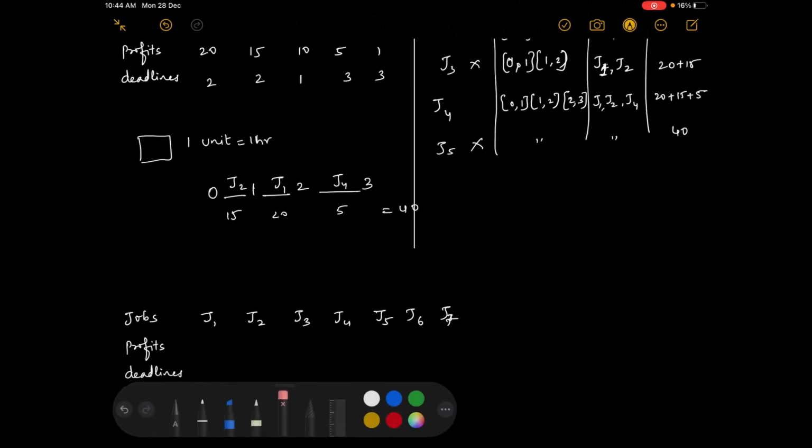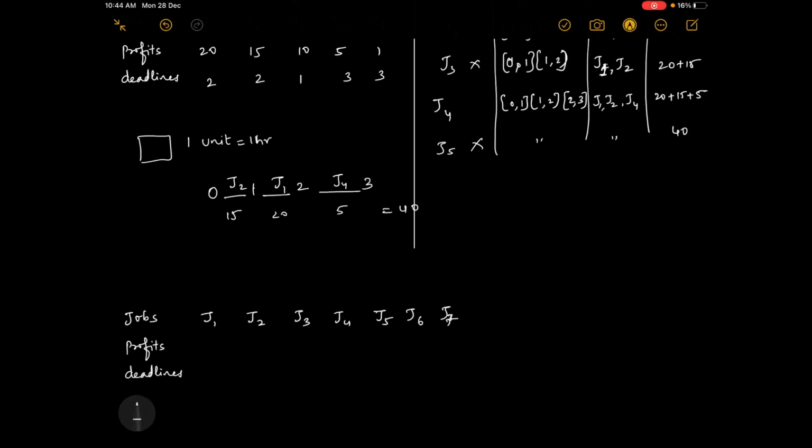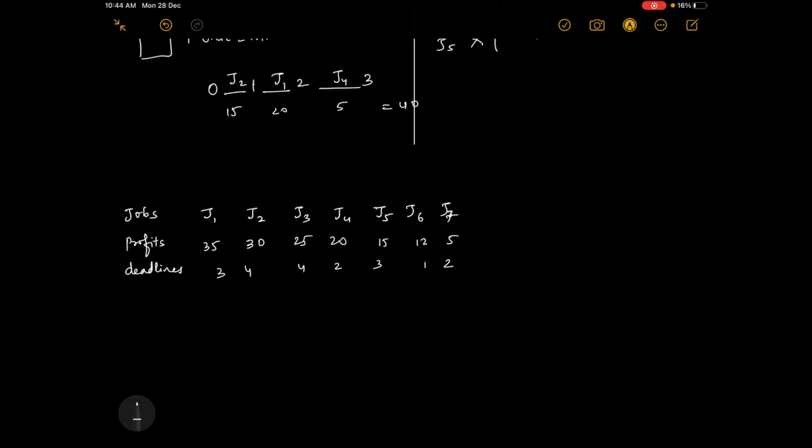I'm taking different jobs, some different example. The profits are 30, 25, 20, 15, 12, and the deadlines are 5, 3, 4, 4, 2, 3, 1, 2. So these are the deadlines.